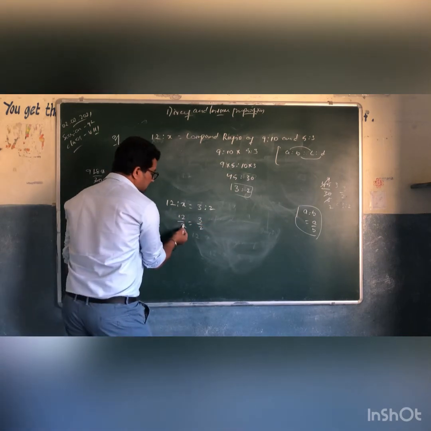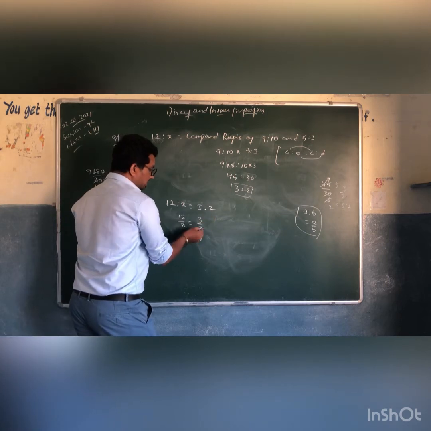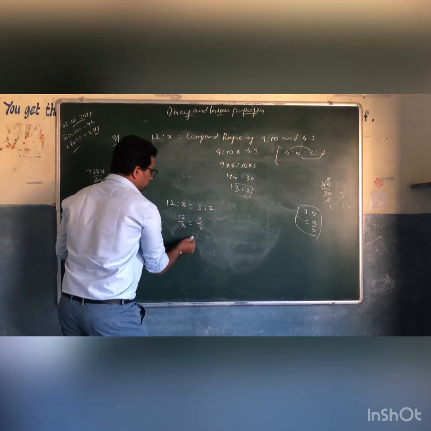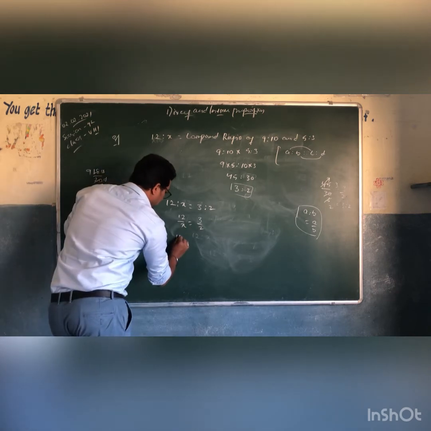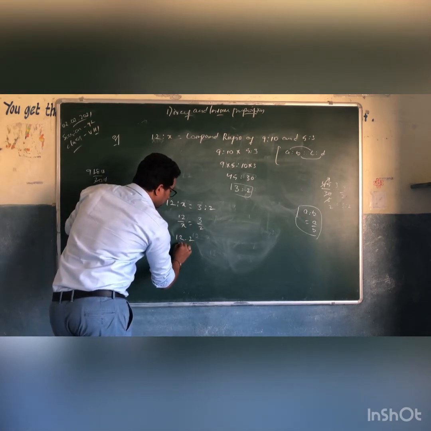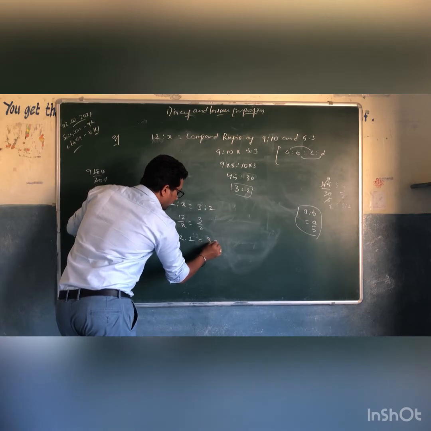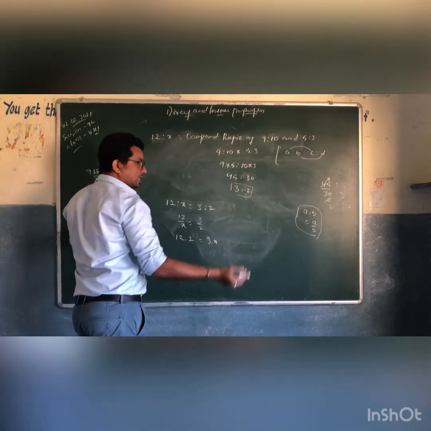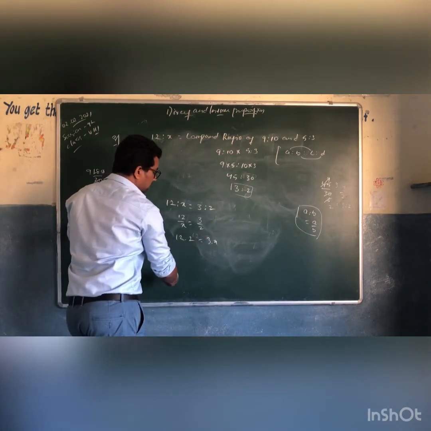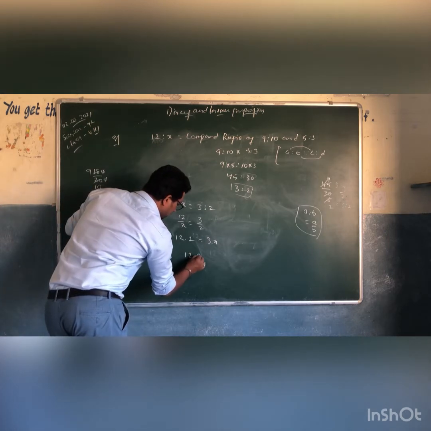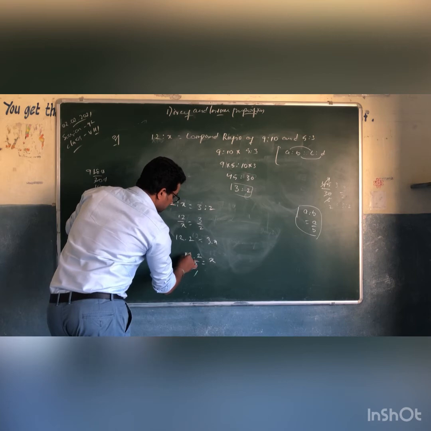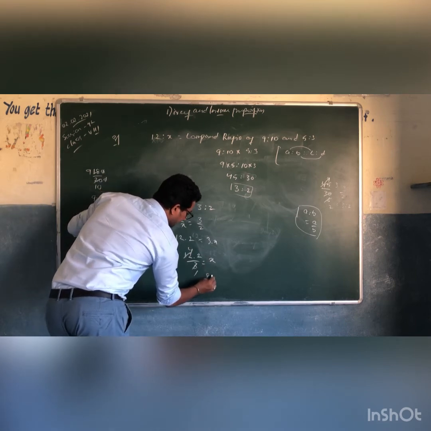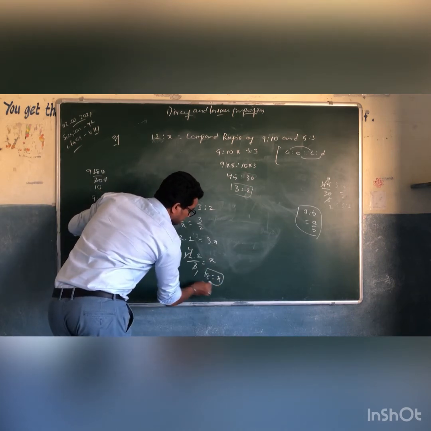And I am taking this x to RHS and this 2 to LHS. This is the denominator, when it comes to LHS, it becomes multiplication. So 12 into 2 is equal to 3 into x. I am keeping x at RHS and taking this 3 to LHS. Now 12 into 2 by 3 is equal to x. 3 ones 3, 3 fours 12, 4 twos 8. 8 is equal to x.